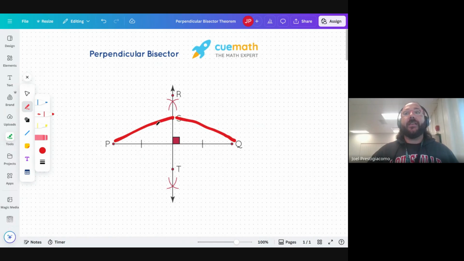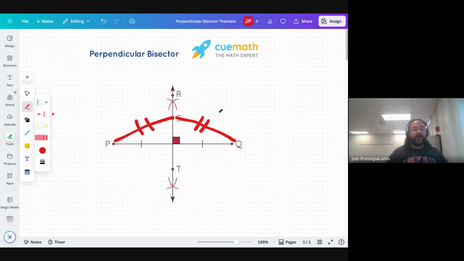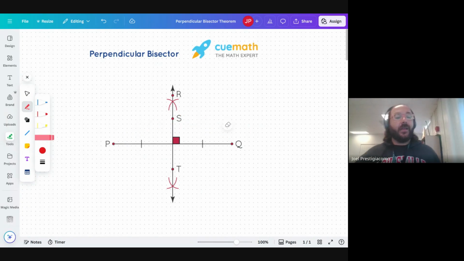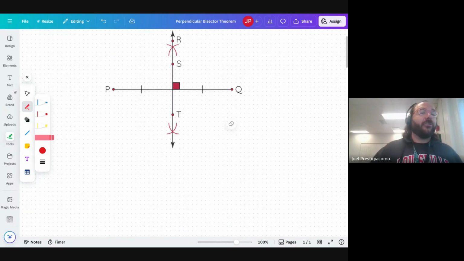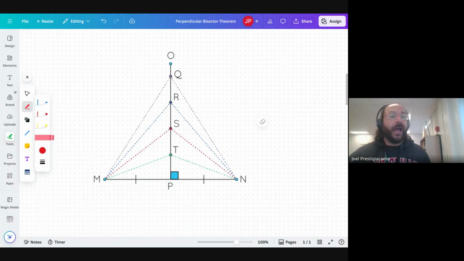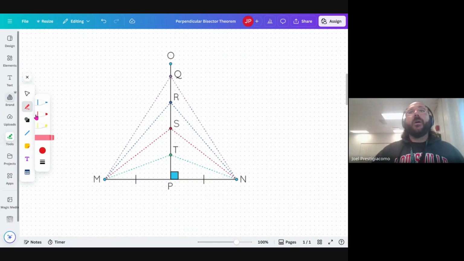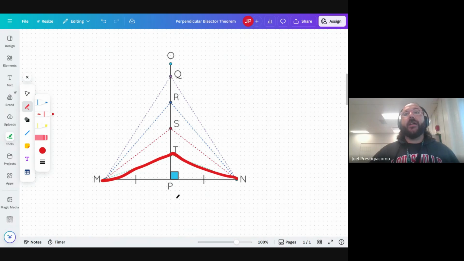So if I see, for instance, these two lengths that come off of point S, the only way that S is on a perpendicular bisector is if the distance from S to these endpoints happens to be the same length. So this applies to triangles because, as you notice, we just kind of made a triangle with those segments. So again, if we can imagine a triangle like down here, triangle NTM, right?